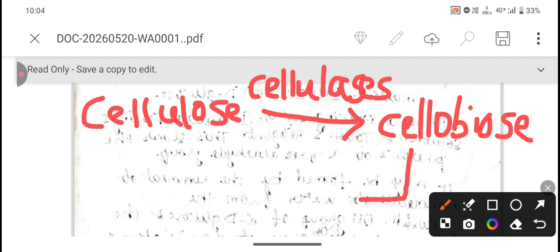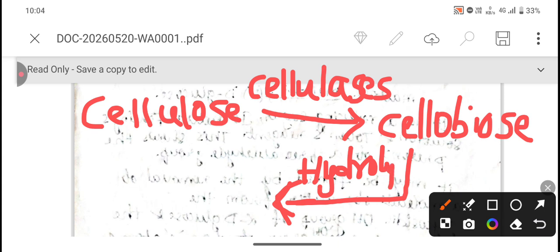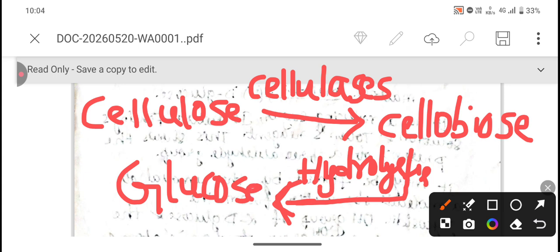So this disaccharide must be converted into a monosaccharide. So upon hydrolysis, on further breakdown, this is converted into glucose units. So this is how cellulose and cellobiose are actually processed into monosaccharides.